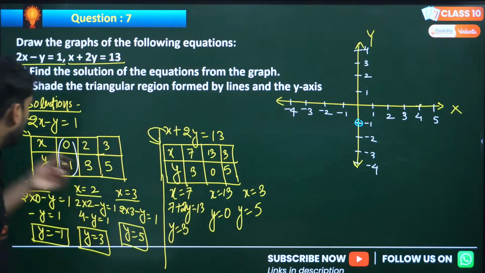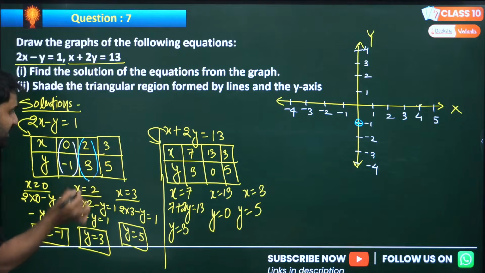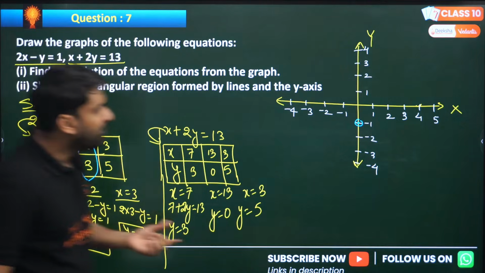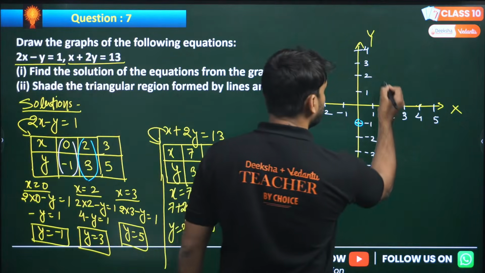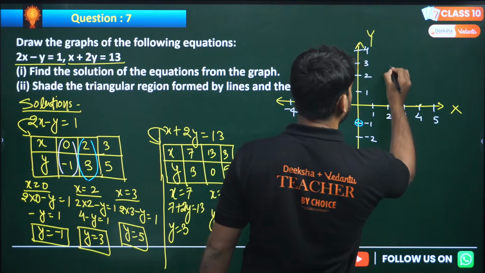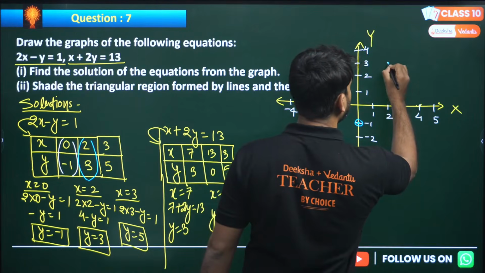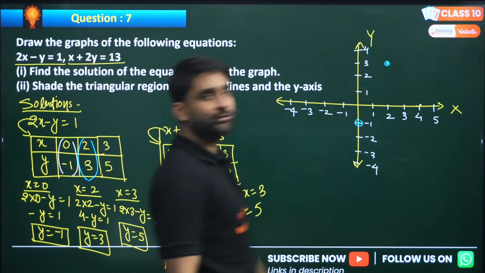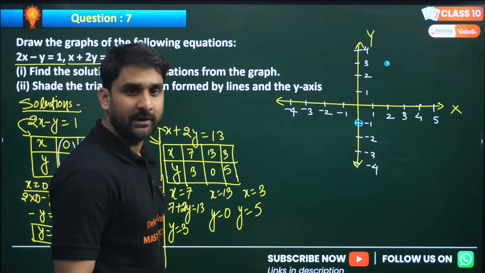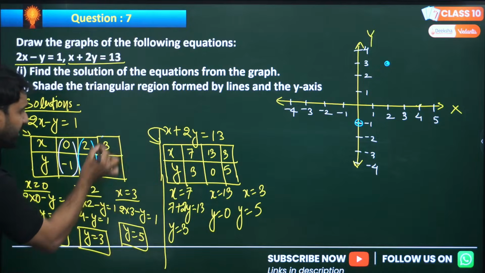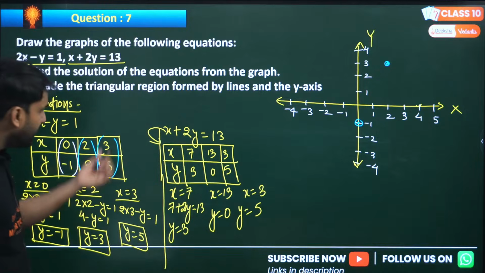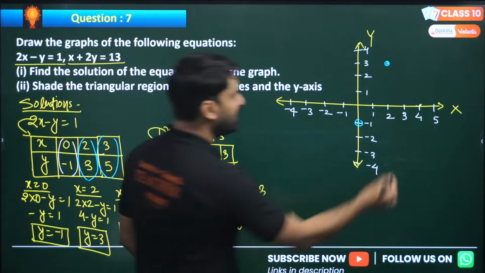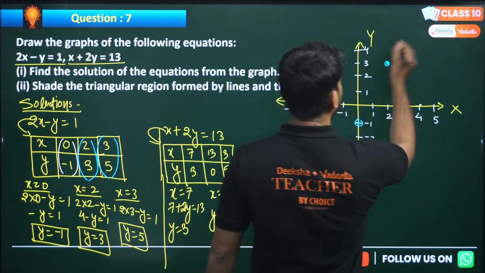Now if we talk about (2, 3): when x is 2, y is 3. I think it is here. This will be the coordinate. Is it clear? Now if we talk about (3, 5): x is 3 and y is 5.